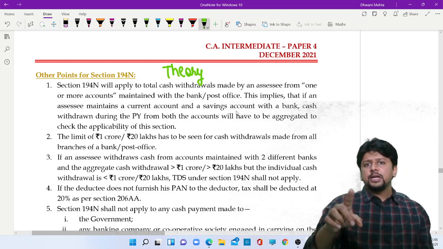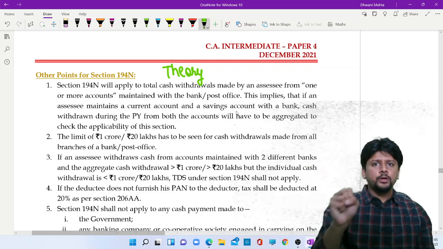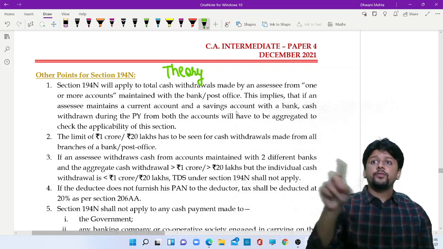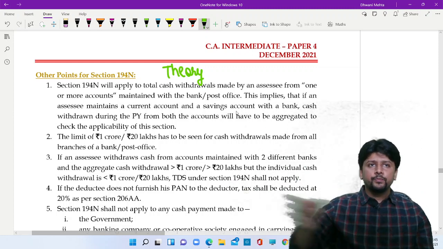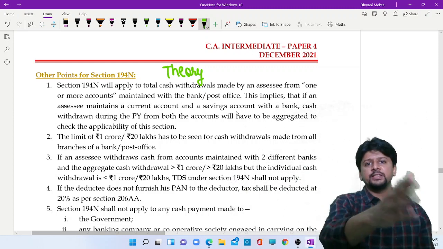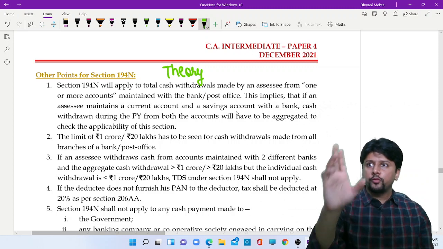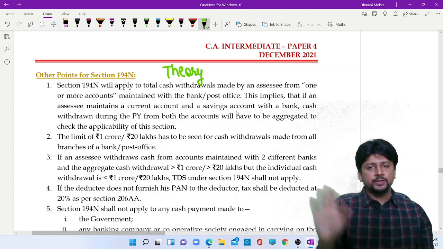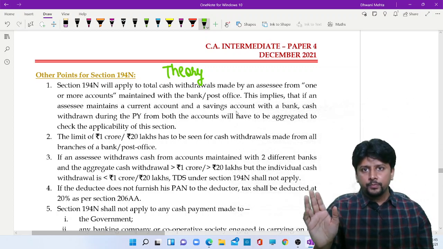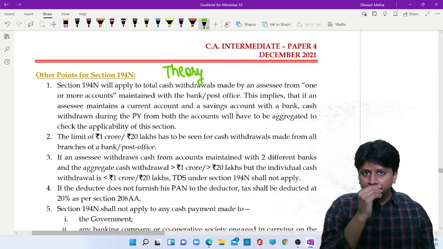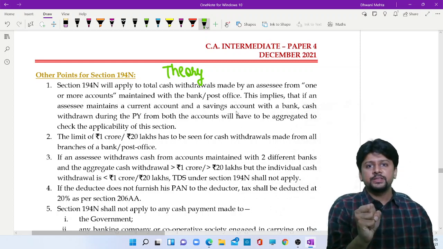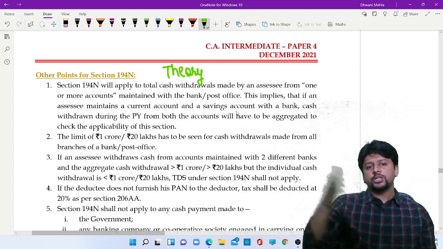Whether you maintain a single account or multiple accounts, cash withdrawal will be done on a total basis. But if you maintain different accounts with different banks, each bank will apply this section separately. So from 3 banks, if cash is withdrawn 75 lakhs, no TDS will be done, although the total is above 1 crore. Current account, savings account with one bank on an aggregate basis, but with different banks, each transaction is separate.